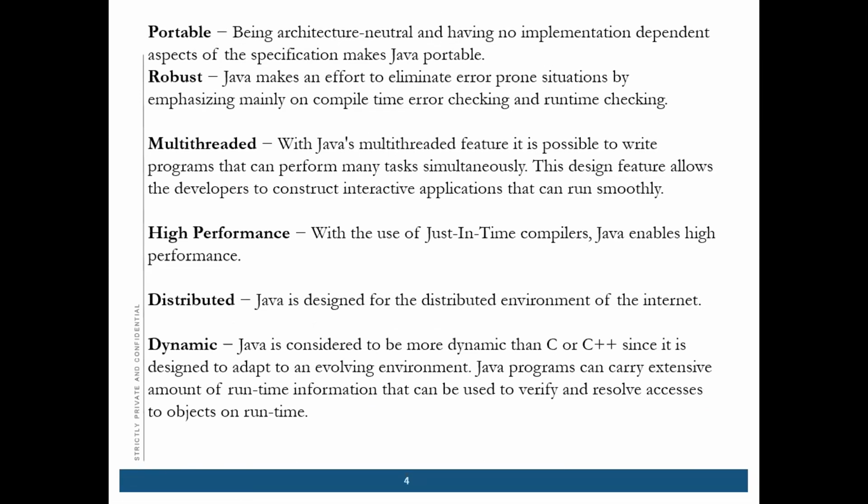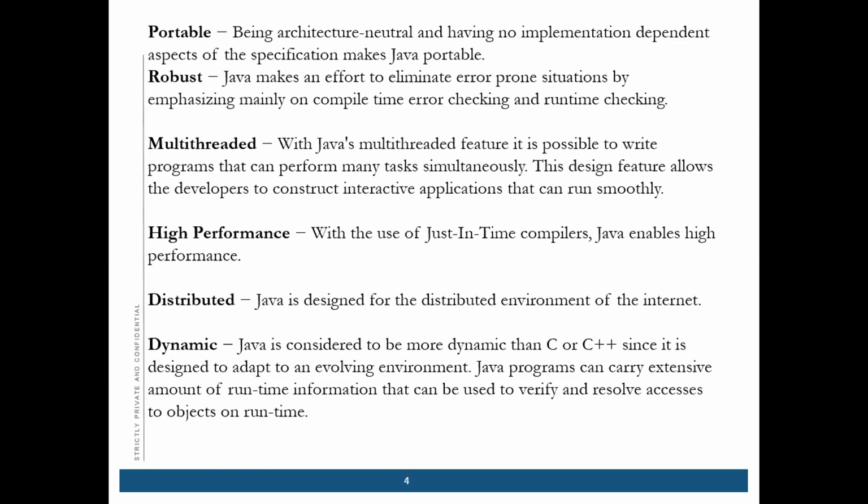For example, if you have written your Java program on Windows, then you can also run that particular program on your Mac machine or any other machine. So that makes your program portable.